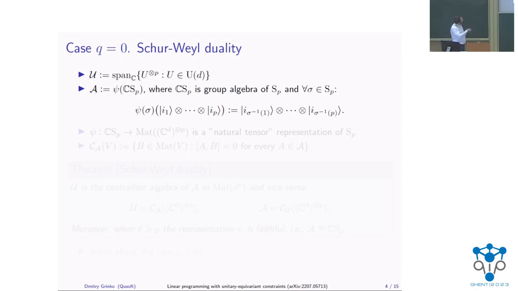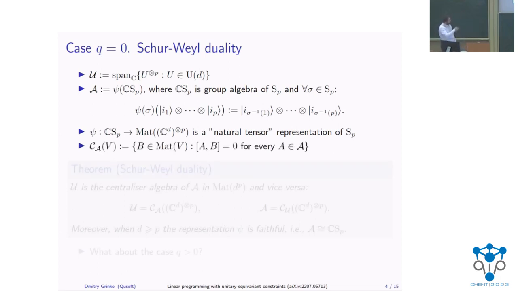And then you want to think about this group algebra not abstractly, but in terms of matrices. And this map psi would map these permutations to matrices in the following manner: just permute the registers. So you can think about this psi map as being a natural tensor representation of the symmetric group algebra. And finally, we need to introduce the notion of the centralizer of the algebra A. So this is the set of matrices from the space of all matrices, which would commute with all the matrices from our algebra A.